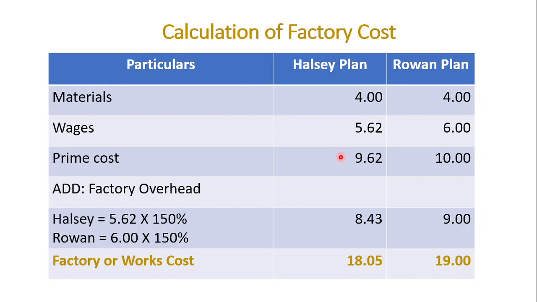Okay. Prime cost plus factory overhead is the factory cost or works cost. That is 9.62 plus 8.43 is 18.05. And under Rowan plan, prime cost 10 plus factory overhead 9, 19 will come. This is the works cost. Okay. So factory or works cost under wholesale plan is 18.05 and under Rowan plan is 19.